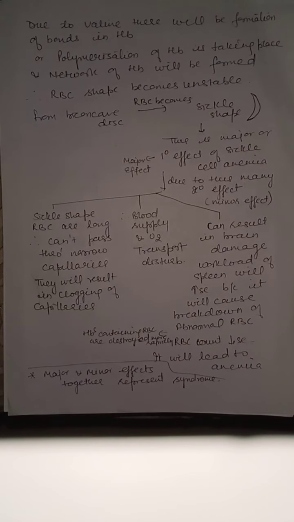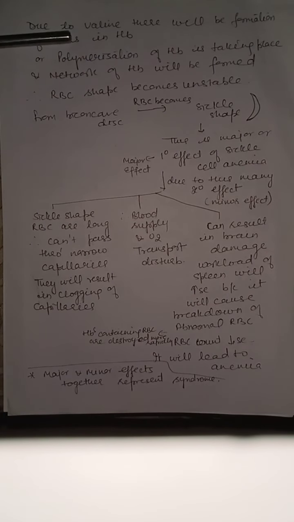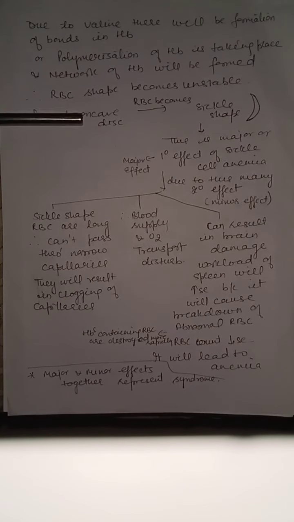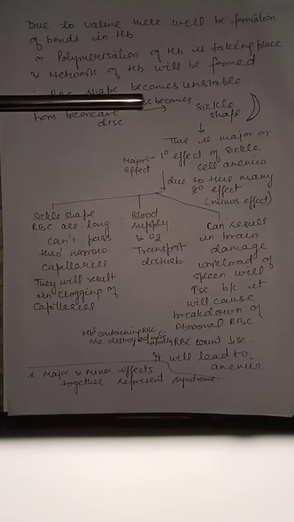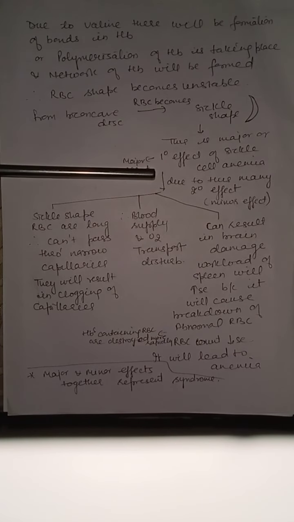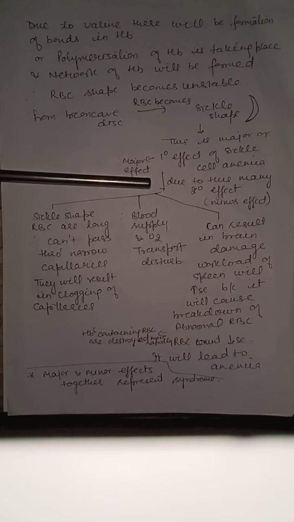Due to valine, there will be formation of bonds in hemoglobin, or polymerization of hemoglobin is taking place, and a network of hemoglobin will be formed. Therefore, RBC shape becomes unstable. From biconcave disc, it changes into sickle shape. So, the change in shape is the primary or major effect. Sickle shape is the major or primary effect of sickle cell anemia. Due to this, many secondary effects also arise.